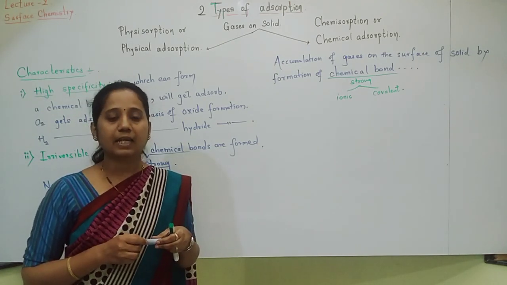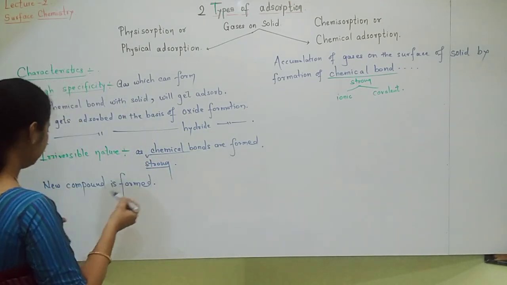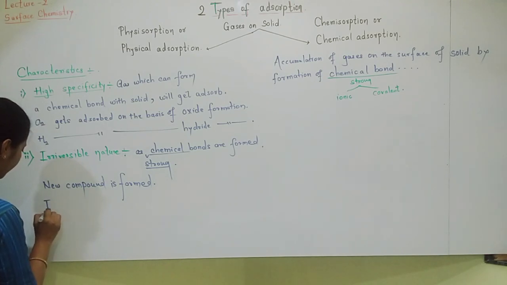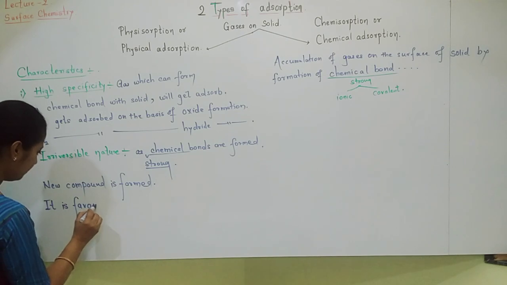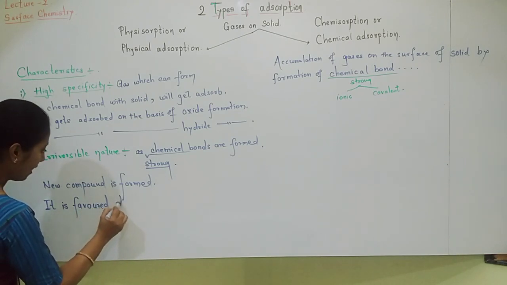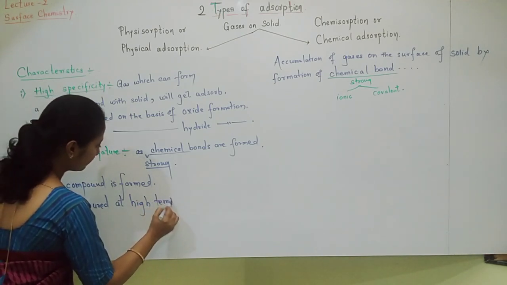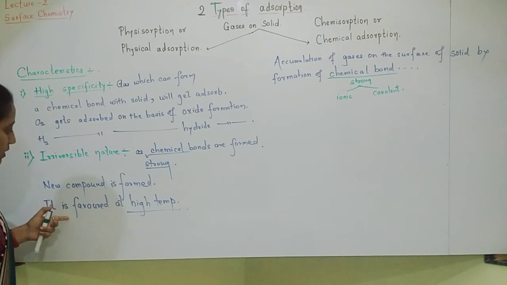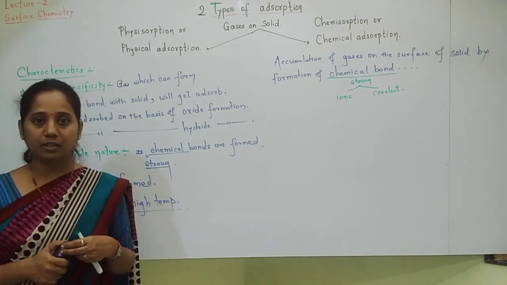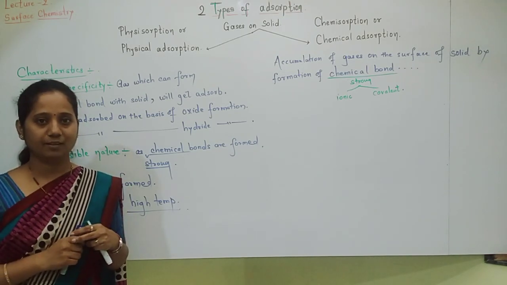Okay. Chemical adsorption takes place, or it is favored, at high temperature. Student, try to understand the meaning of this sentence. It is favored at high temperature means what? The higher the temperature, the better for chemical adsorption.